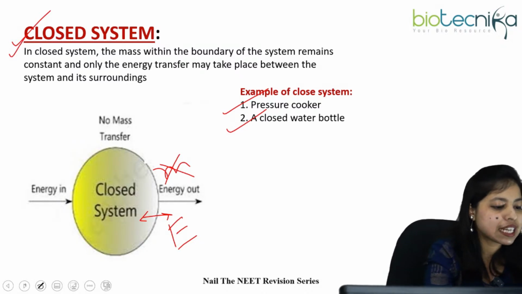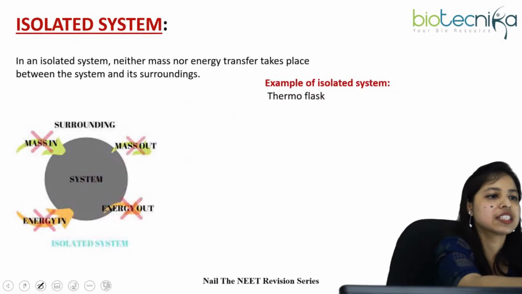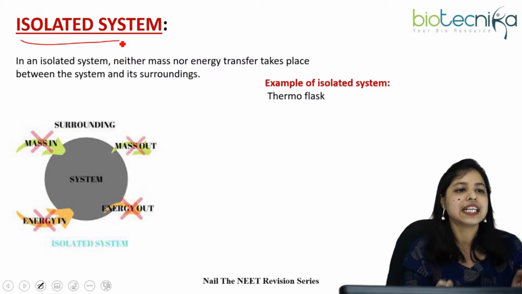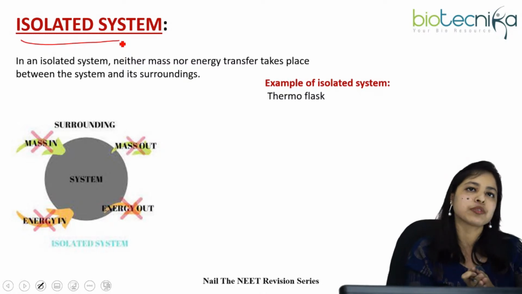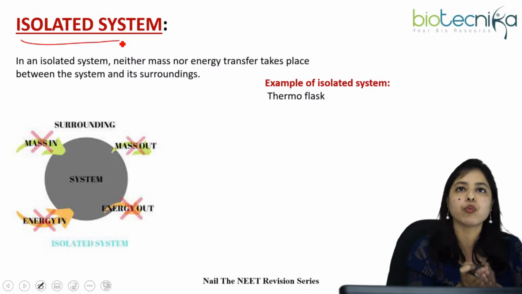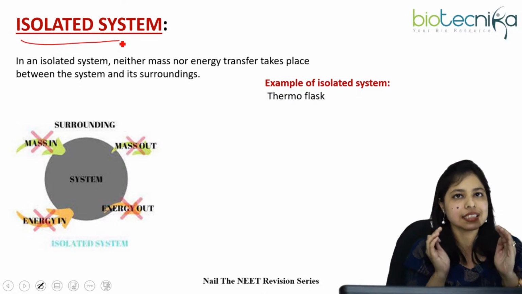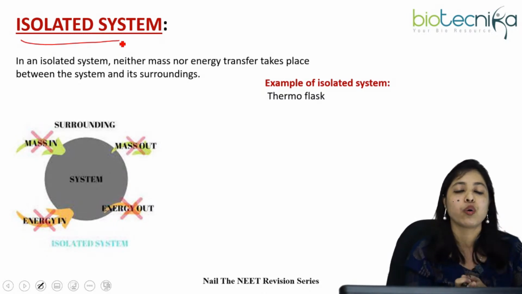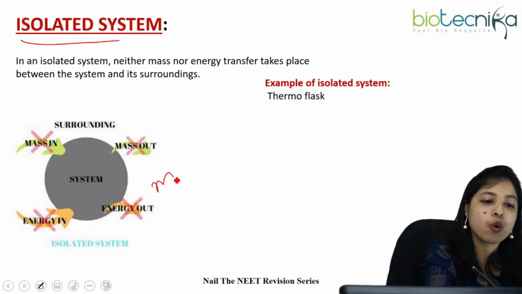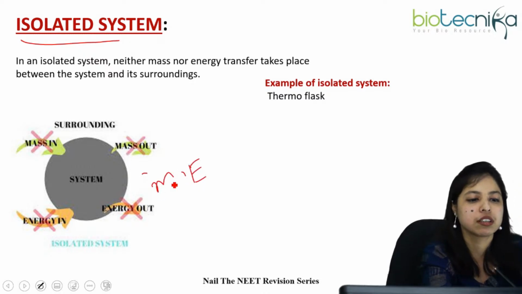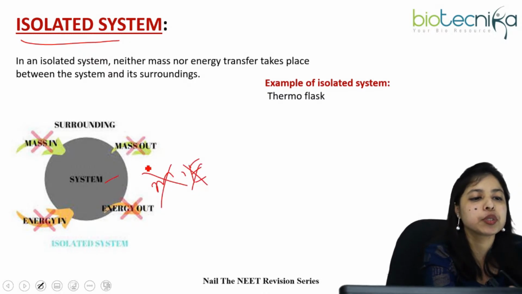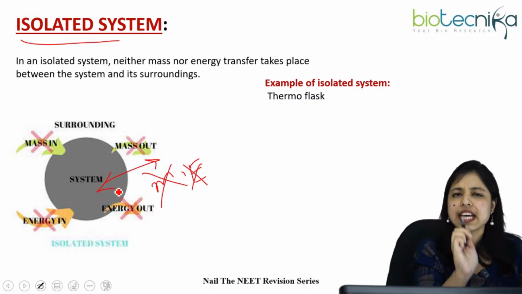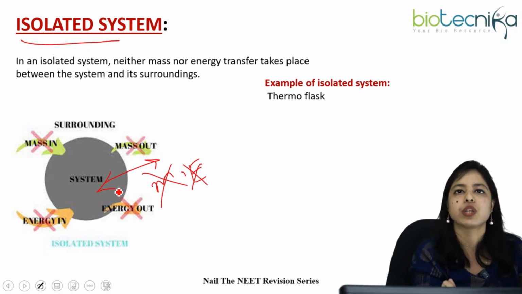Now, next, moving to the next slide. Yes, isolated system. What is an isolated system? An isolated system is a kind of system where the wall of that particular system doesn't allow the exchange of both mass and energy. When mass and energy both are not exchangeable between the system and the surroundings, only then can we call it an isolated system.